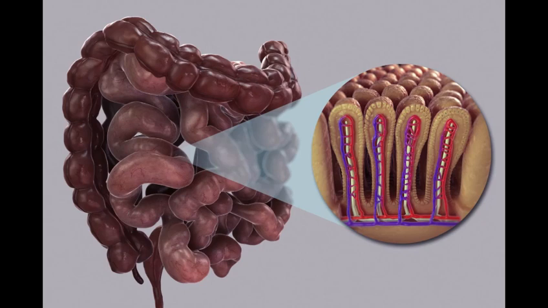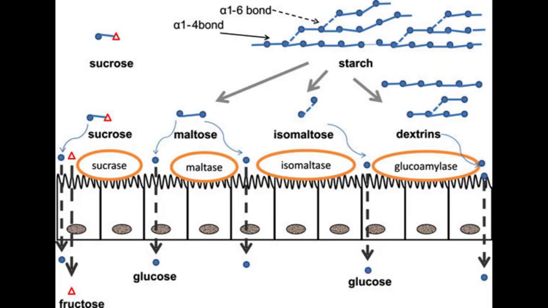If we zoom into the small intestine and see what happens with the starch, we are zooming into the lumen of the small intestine. Within the lumen of the small intestine, we can find the cells of the intestine called enterocytes. These enterocyte cells are also called absorbing cells because they absorb nutrients. These enterocytes also contain enzymes called brush-border enzymes. They play a role in digestion.